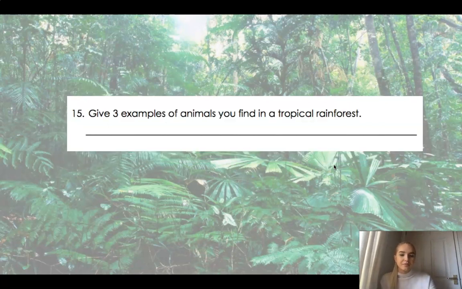Well done. Okay, I think we're nearing the end. I think we've got one more question after this one, so you've nearly made it. Well done. This one's quite simple, so I'm going to let you do this one yourself. Give 3 examples of animals you would find in a tropical rainforest. Use our book The Explorer to remind you of some of those animals, okay? Pause the video now and write 3 examples down, please.